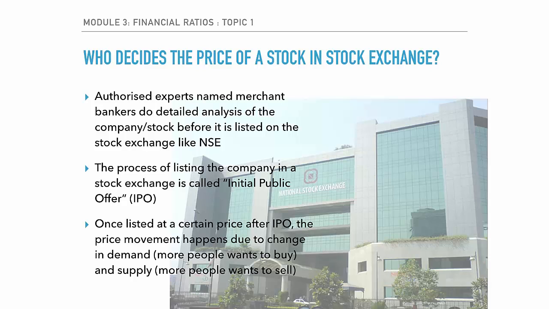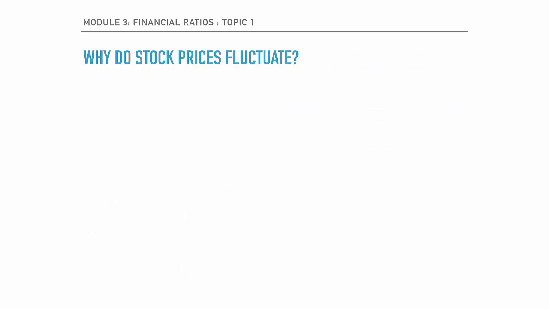Once the initial public offering is done and the company is listed on the stock exchange, the prices of the stock fluctuate based on investor interest in that stock. More demand means the prices rise and more supply means the prices fall. Let's understand the supply-demand dynamics a little more in detail in the next few slides.